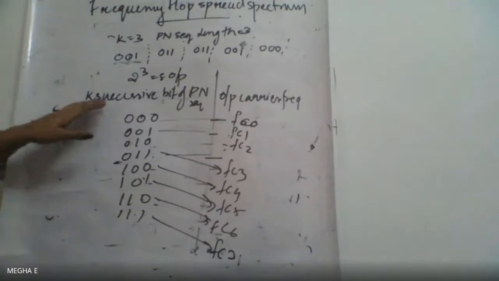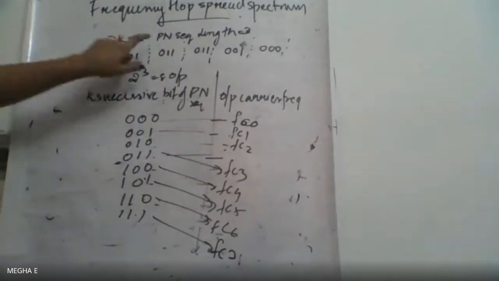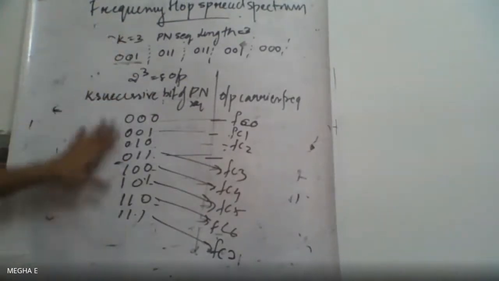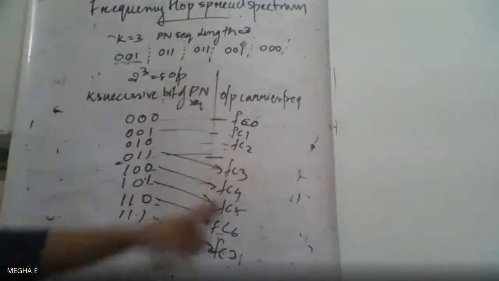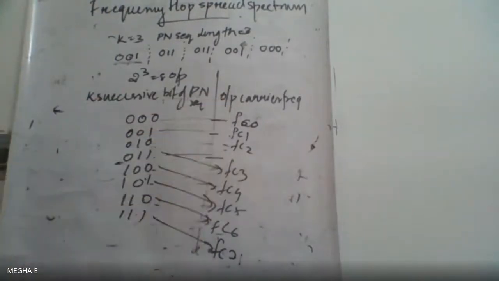So these are the k successive bits. If k equal to 3, there will be 8 combinations, and these are the corresponding output carrier frequencies.